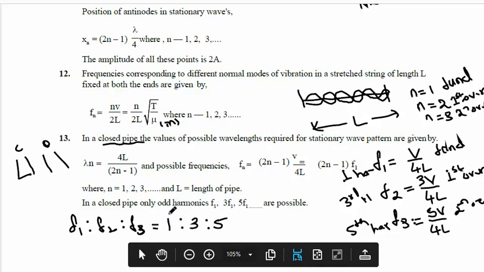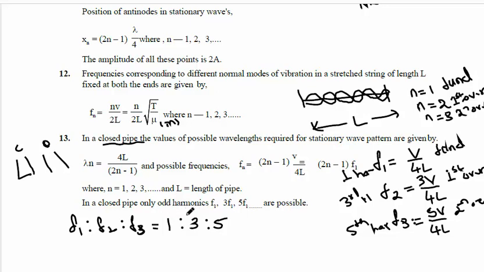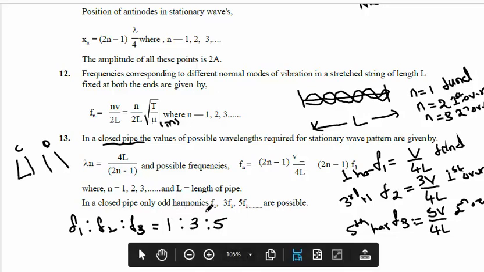F1 is 1, first harmonic, fundamental mode. F2 is 3, third harmonic, first overtone. F3 is what? Fifth harmonic, second overtone. In this way the frequencies will continue.